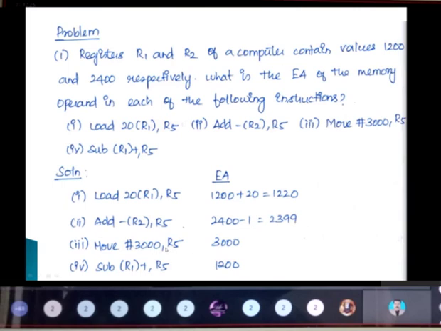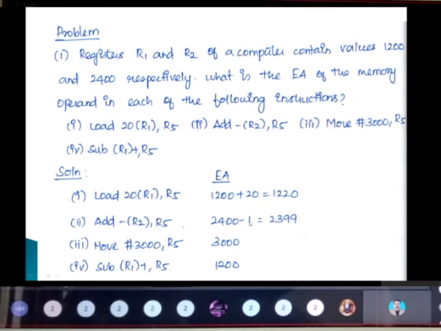For the next one, whatever immediate value I'm having will be the effective address, so 3000. Next is load R1 plus comma R5. Here it is post increment. Pre means first it will decrement. Post means first the content of the address is used and only then it is incremented. This comes under post increment. For R1 it is 1200.